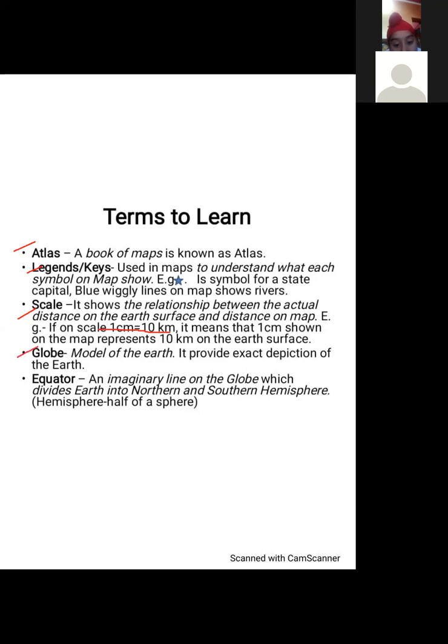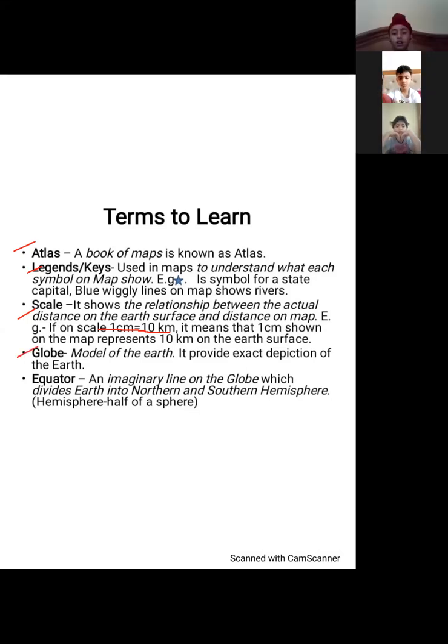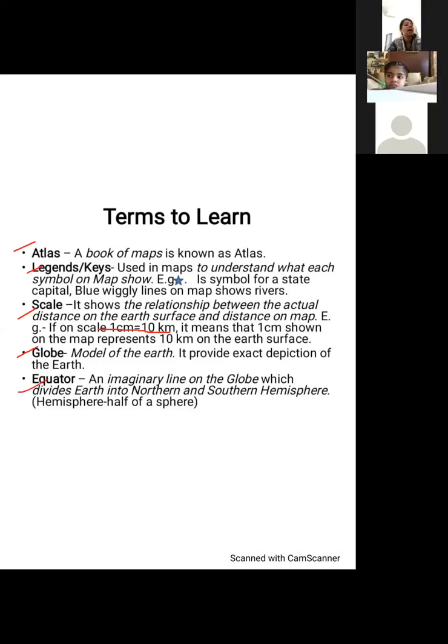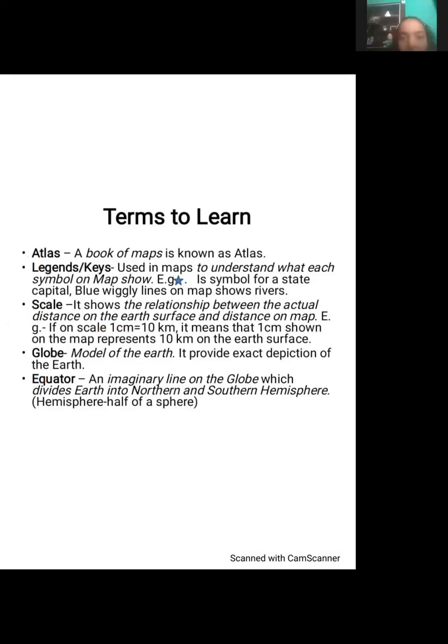Next, children, globe, which you all very well answered last time also, and I know this definition would be on your tips, that it is a 3D model of the earth. And lastly, children, equator, this line does not exist on the earth actually, but we have made an imaginary line, equator, which is 0° latitude, just to give us an idea of which region lies to the north, that we name as the northern hemisphere, and the region that lies to the south of equator, which we consider as the southern hemisphere. Children, moving further to the next slide.